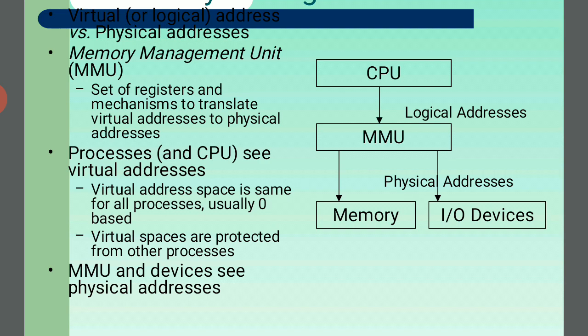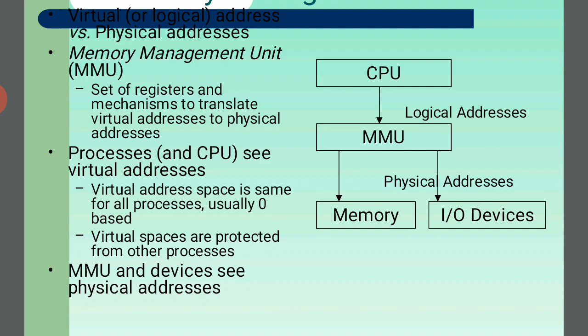The MMU handles the logical address and the physical address for memory and input output devices. Here we send the information to both memory types. The virtual spaces are protected from other processes, and the MMU and the devices see the physical addresses.